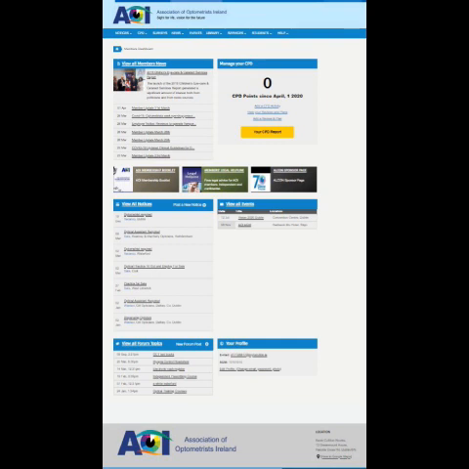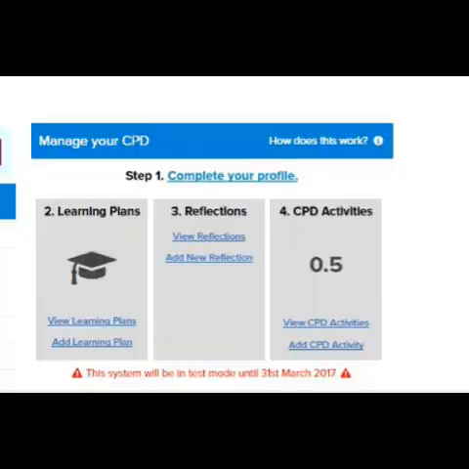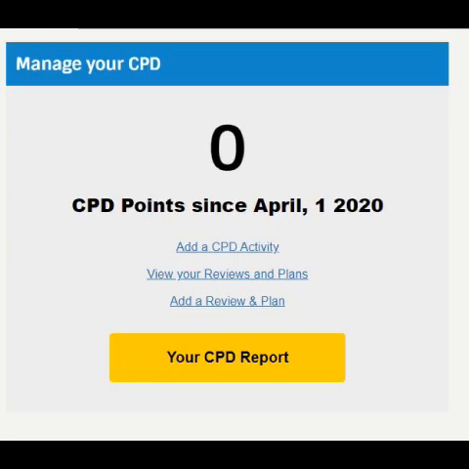In the old system, what you had was in the box Manage Your CPD, step 1, complete your profile, 2, learning plans, 3, reflections, 4, CPD activities. This is now replaced by the new box, which is Manage Your CPD. And first thing it shows is your points in this cycle, which is a 1-year cycle, which we keep reiterating. Add CPD activity, view and review your plans, add review plan, and your CPD report. The CPD report is what is printed off to go to CORU at the end in the format that CORU are looking for in terms of your CPD.